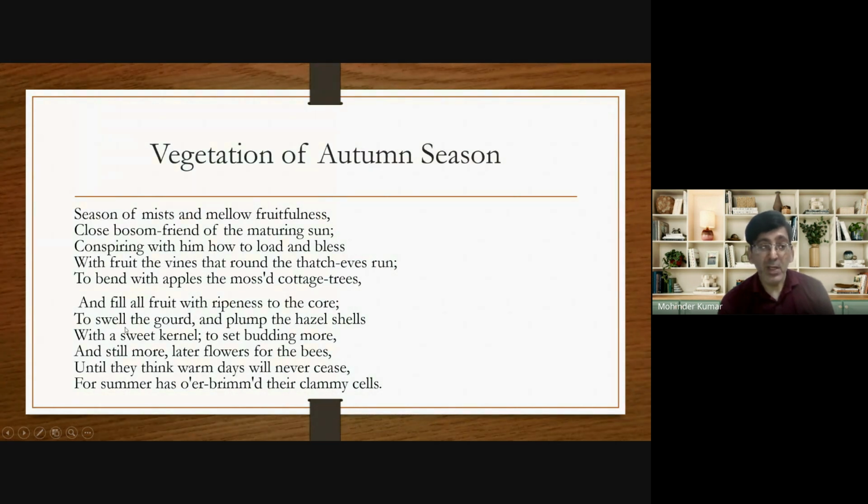Now what happens? To swell the gourd and plump the hazel shells with a sweet kernel. Swell means the gourd becomes bigger.